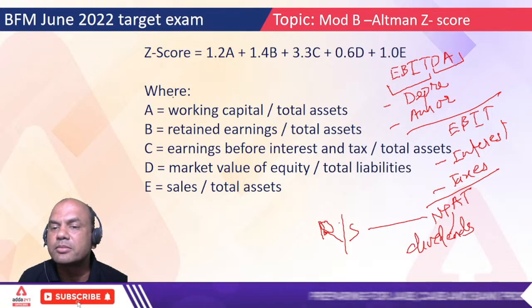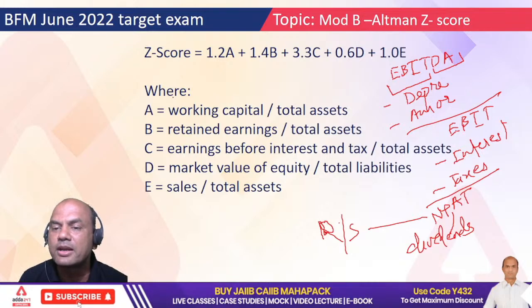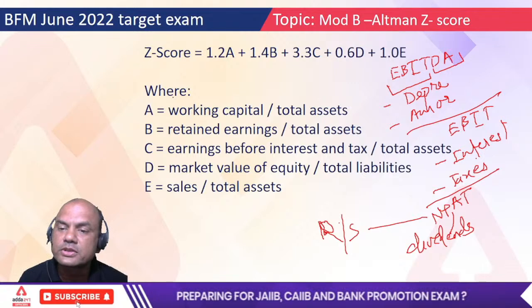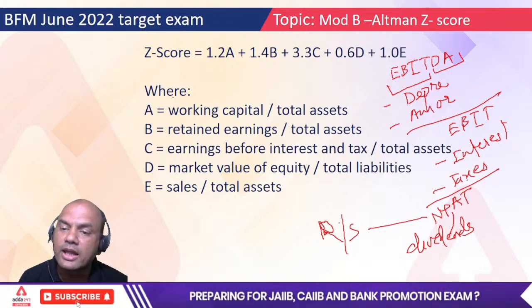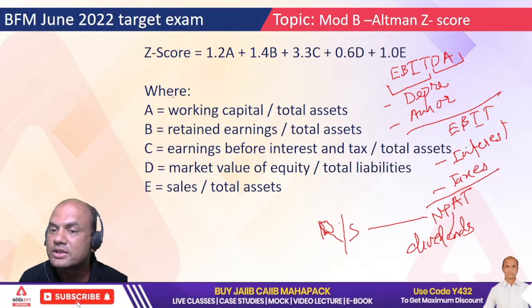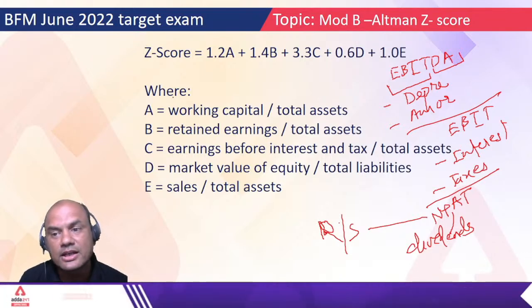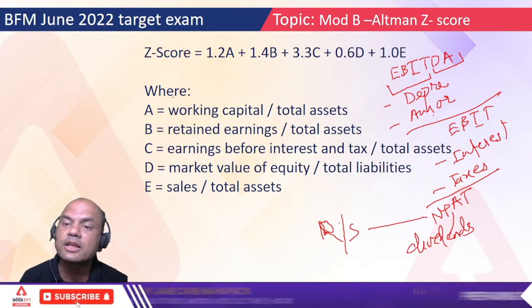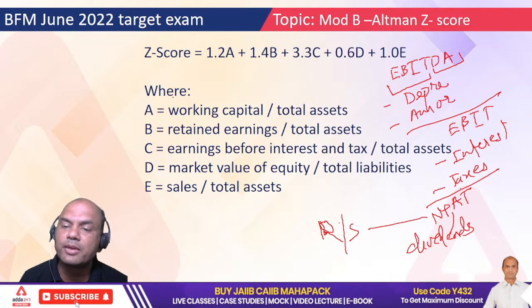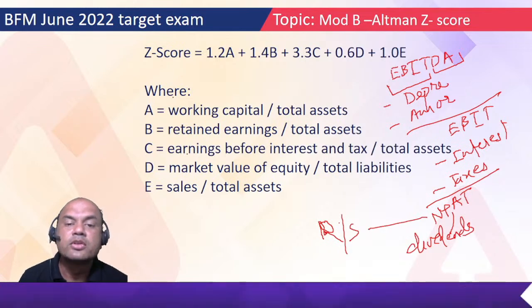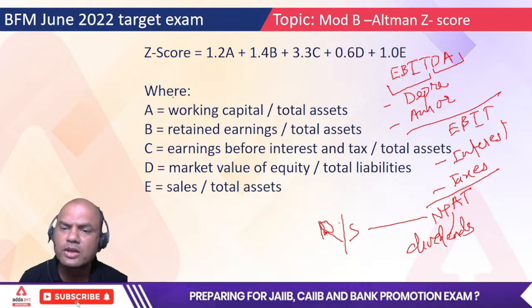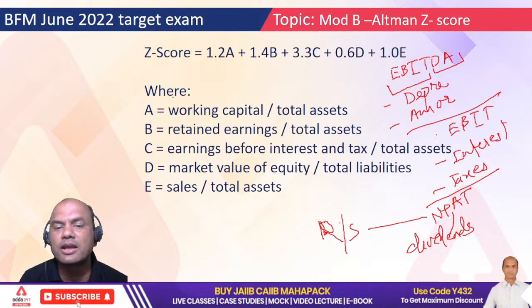EBITDA, then depreciation minus, amortization minus, we get EBIT, and this EBIT is useful in the Altman Z score. From EBIT, if you subtract interest, then taxes. Remember, don't change the sequence. You can't deduct taxes first and then interest. First interest and only then taxes, and then we get NPAT, net profit after tax. So let's move on. Earnings before interest and tax upon total assets. Total assets remain the same, so I'm not repeating it.